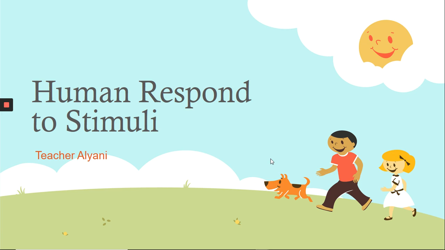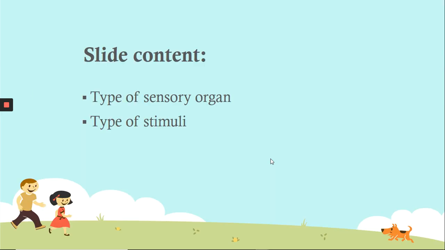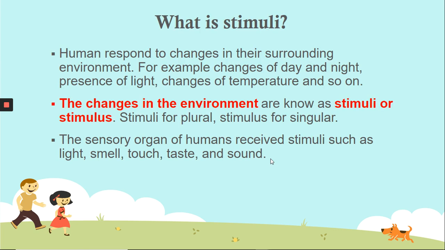So human respond to stimuli. So manusia bergerak balas terhadap rangsangan. In this slide, there are only two subtopics that will be focused: the type of sensory organ, and the second one, type of stimuli. First things first, we need to know what is stimuli.